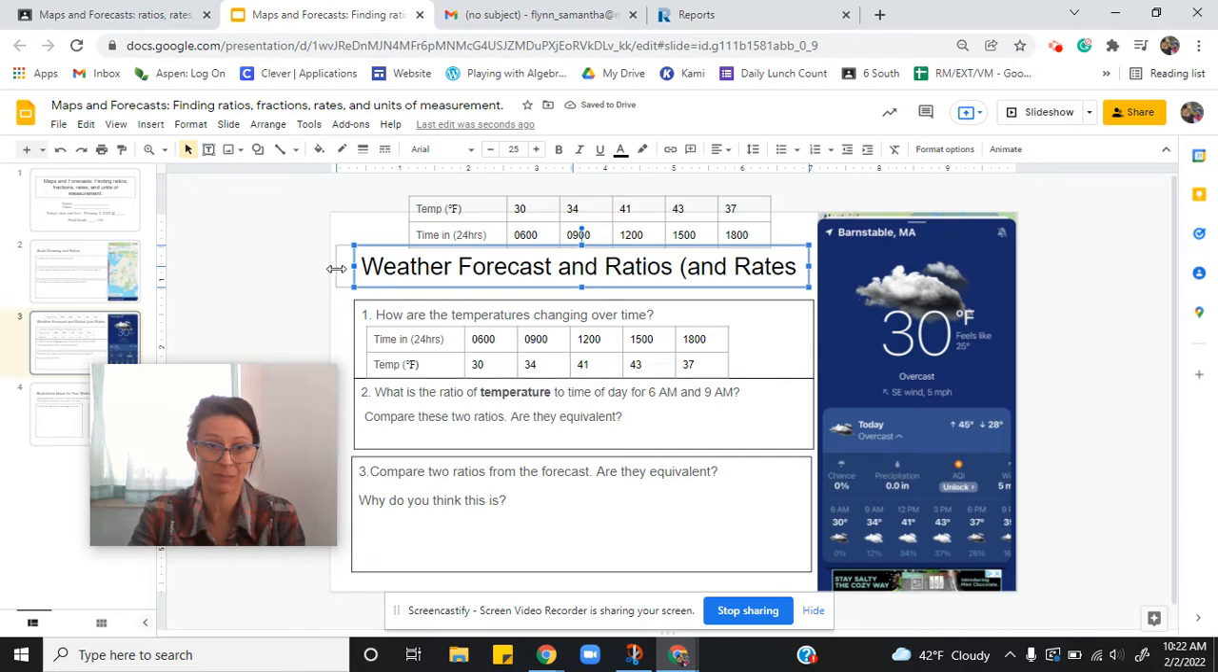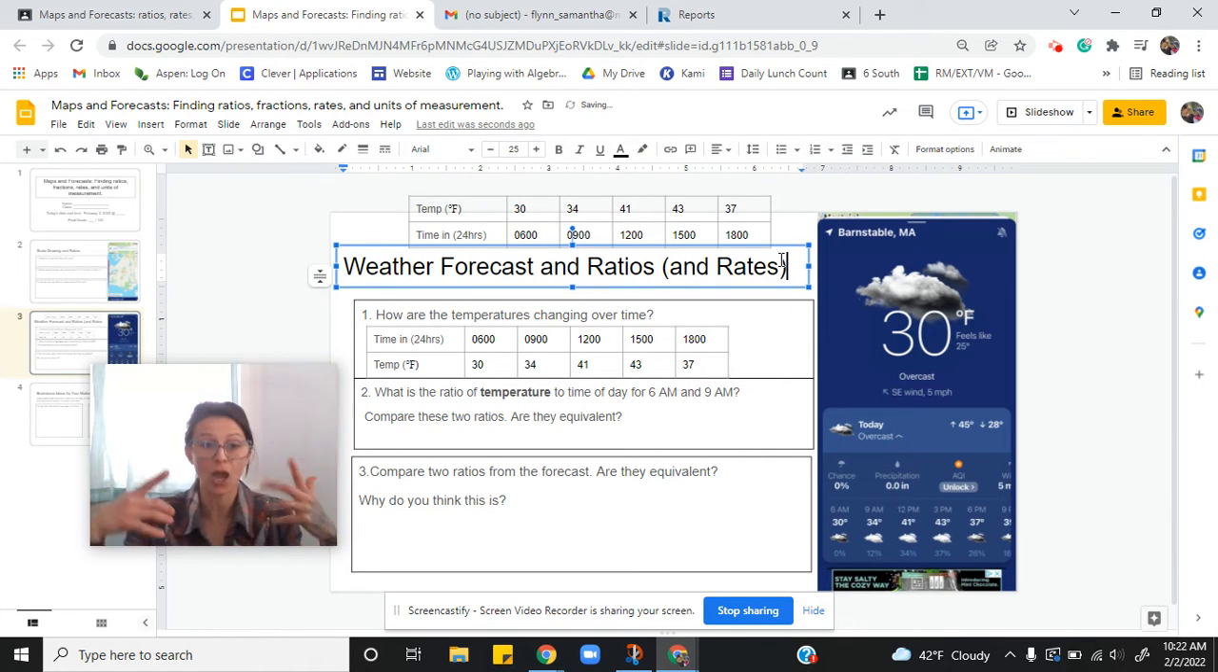So I don't always specify if I need a rate or not, but it's great for you to start thinking, oh, this is comparing two quantities, time and temperature, and they are measured differently. So it is now a rate of change, a rate, and it often indicates how things are changing. It's dynamic, it's moving, and it's often a glimpse. So if we look at how the temperature changes from 6 to 9, is that the same as from 6 to noon, or is it different? And that's what we're going to look at now.